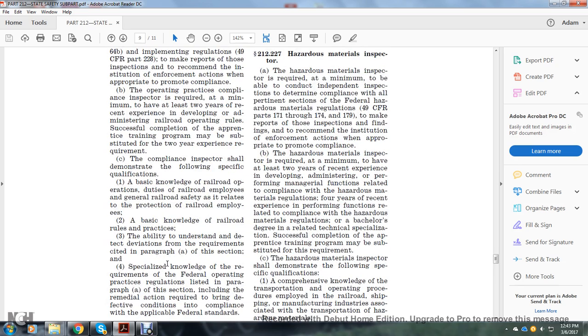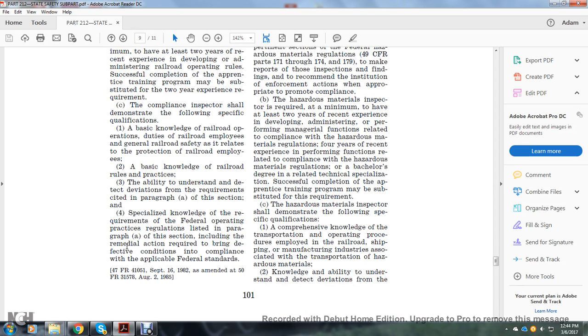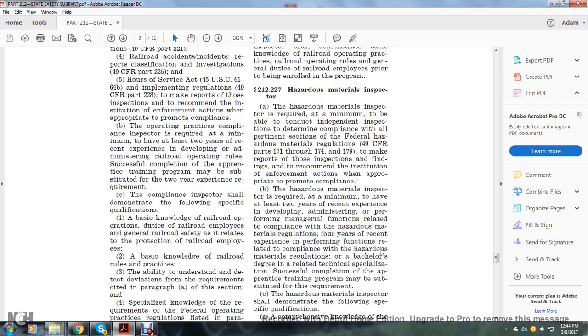C. The compliance inspector shall demonstrate the following specified qualifications: 1. Basic knowledge of railroad operations, duties of railroad employees, and general railroad safety as it relates to protection of railroad employees. 2. Basic knowledge of railroad rules and practices, and the ability to understand and detect deviations from the requirements listed in paragraph A of this section. And 4. Specialized knowledge of the requirements of the federal operating practice regulations listed in paragraph A of this section, including the remedial action required to bring the defective conditions into compliance with the applicable federal standards.